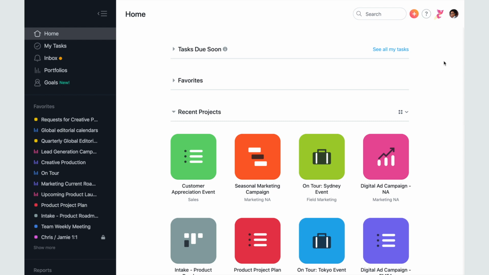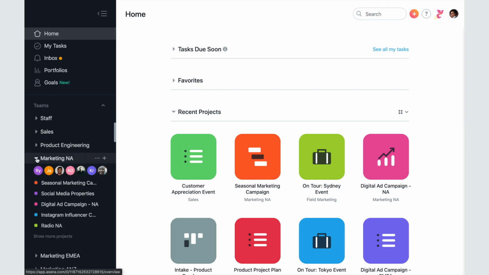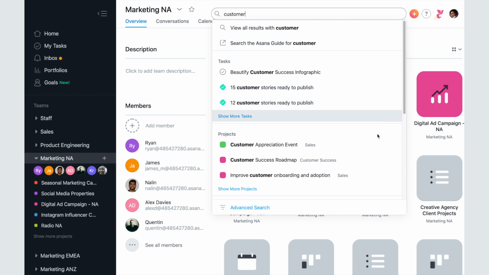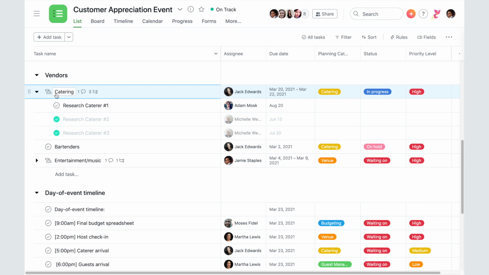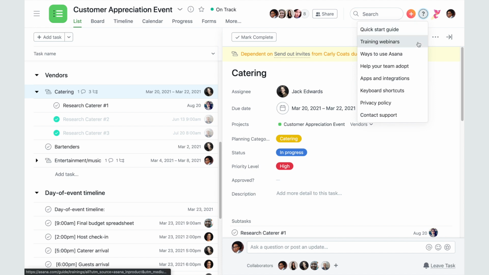Starting at the top with your organization. See which organization you're logged into at any time, or switch between organizations by clicking on your photo or initials in the upper right-hand corner. We're working out of the Phoenix organization today. Find the teams that you're part of in this organization in the left-hand sidebar. Expand the team to see the projects that live within it, or search for a project you've created using the search bar. Within a project, you can view all of the tasks, subtasks, and comments linked to it. If you ever need help, click on the Help menu in the upper right-hand corner to head to the guide, get access to trainings, or contact our support team.